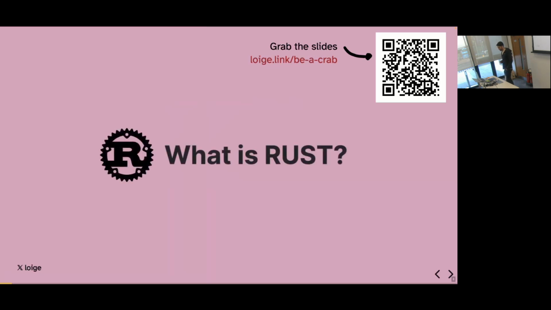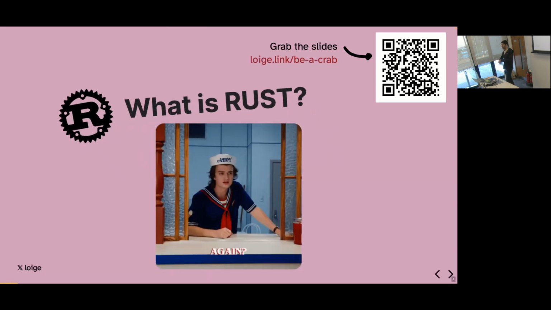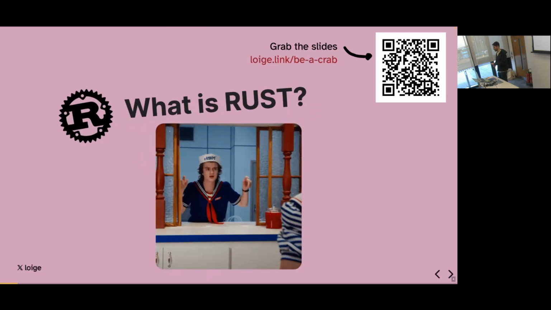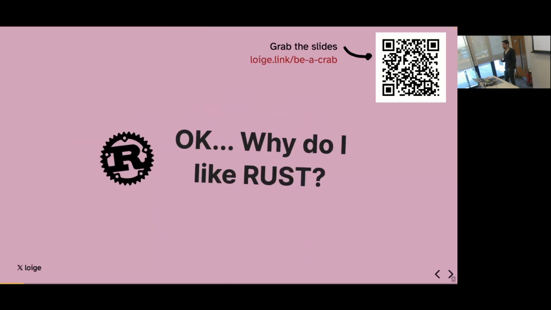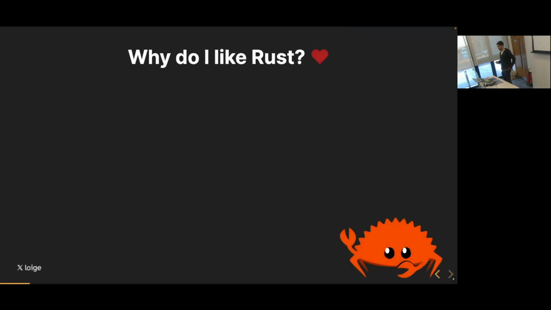Okay, so let's start by telling you what is Rust. And you know that it's the most loved language and so on. So I'm not going to bother you with all of that, but I'm just going to tell you why I actually like Rust, especially in the context of AWS Lambda. There are some features of Rust that are really interesting.